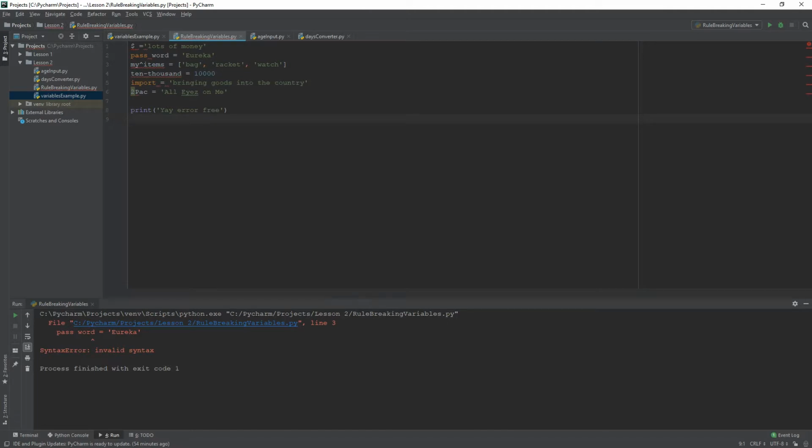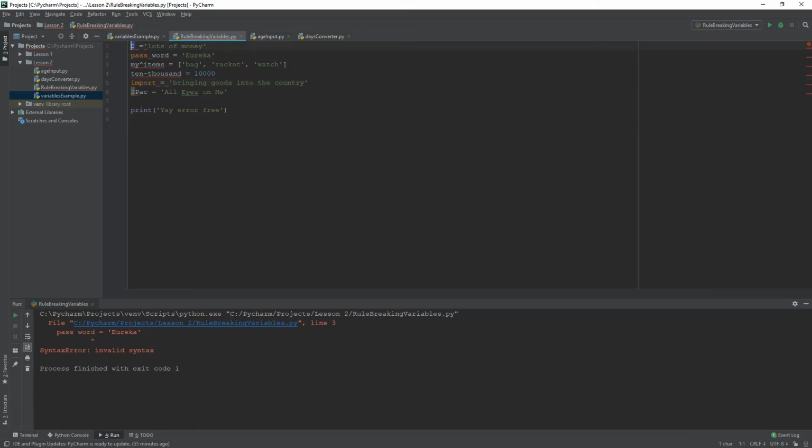So in this video, we're going to take a practical look at the rules for naming identifiers and other variables. So the 4 rules that you should keep in mind are, just to reiterate one more time, that identifiers consist of upper and lowercase letters, underscores, Unicode characters, and digits 0 to 9. They cannot begin with a digit, they cannot have spaces, and they cannot be Python keywords. So in this program, I have basically got 1, 2, 3, 4, 5, 6 invalid variable names, and we are going to fix them all one by one.